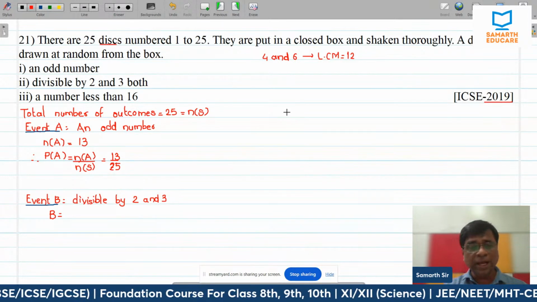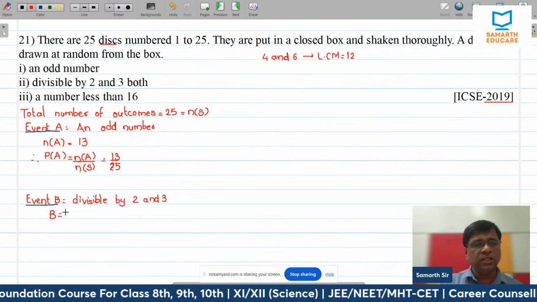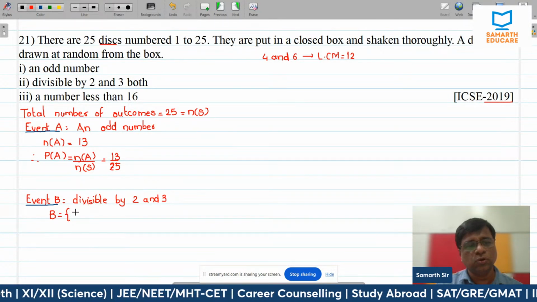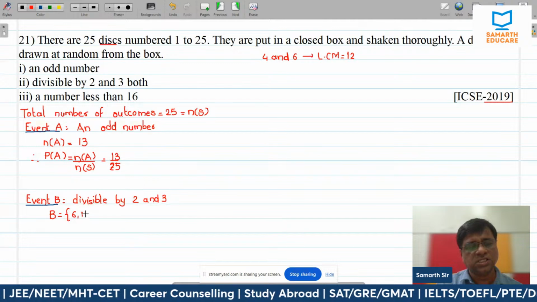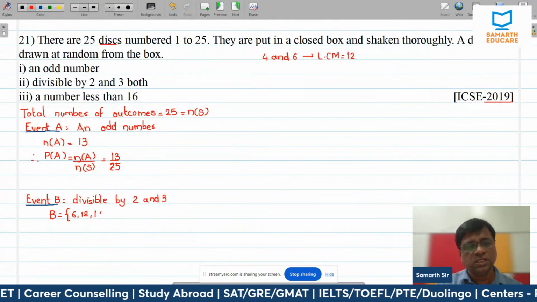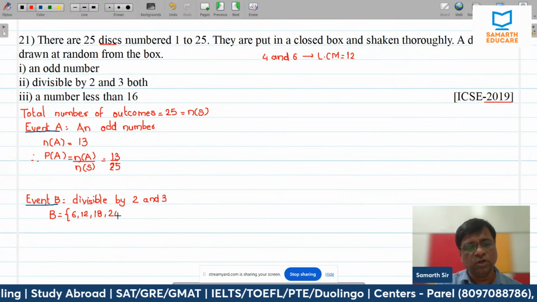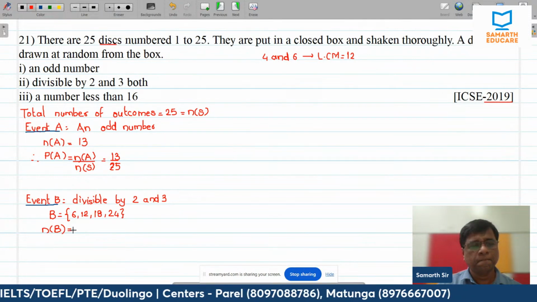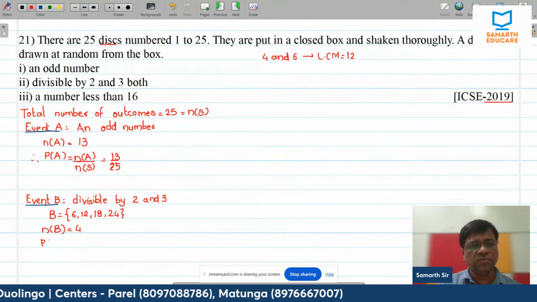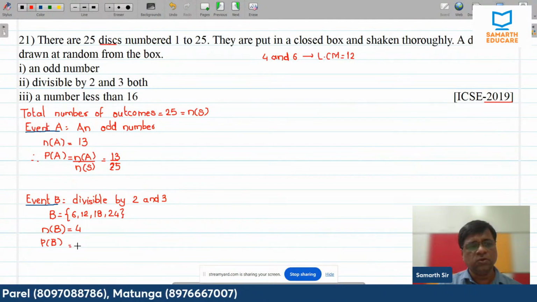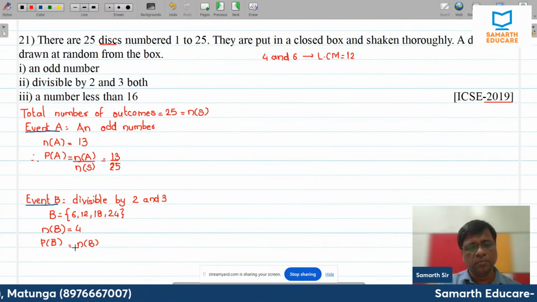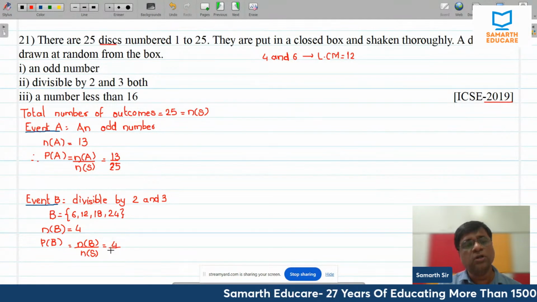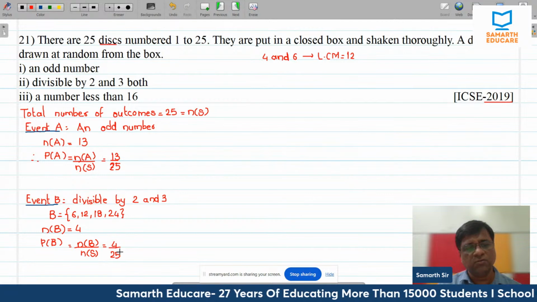Coming back to our problem, a number divisible by 2 and 3 means the LCM of 2 and 3, that is 6. So write down the numbers which are multiples of 6: 6, 12, 6 3s are 18, 6 4s are 24. Only these many numbers will come. N of B is 4, that is the favorable outcomes. P of B is equal to N of B divided by N of S, that is 4 upon, how many cards are there? 25, and that will be your answer.